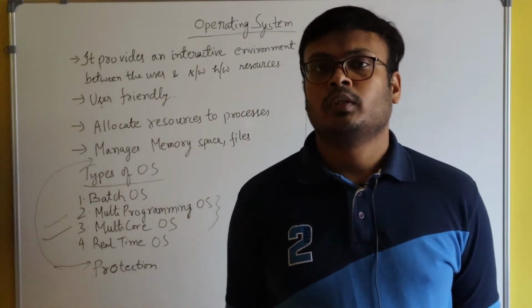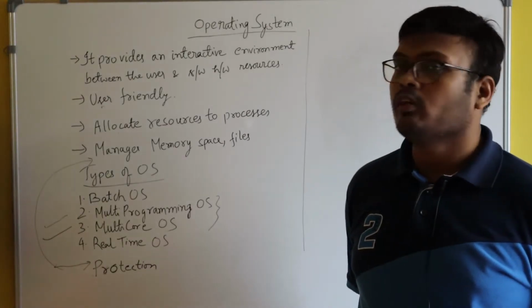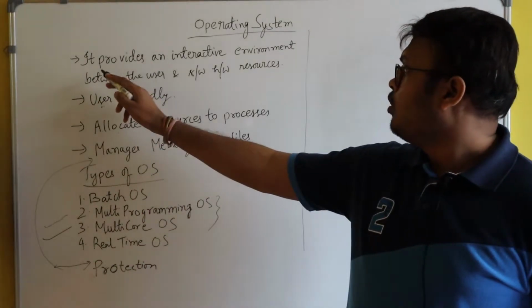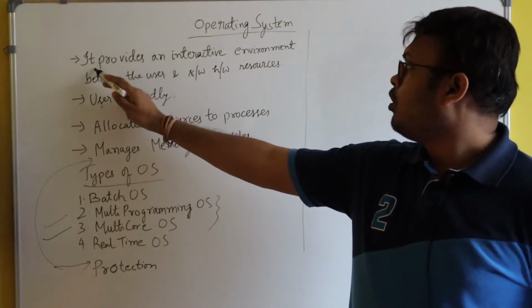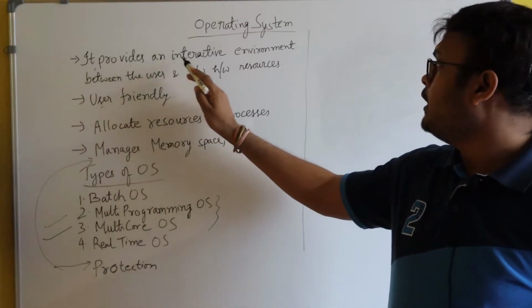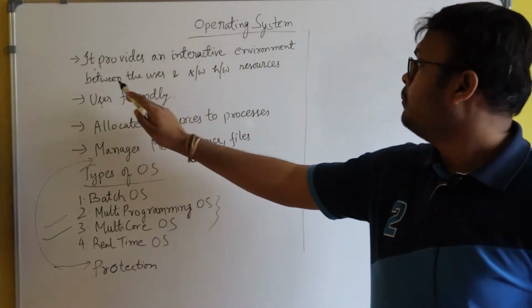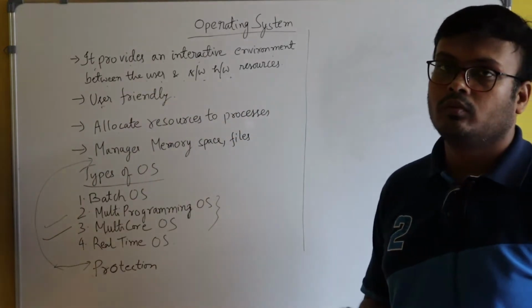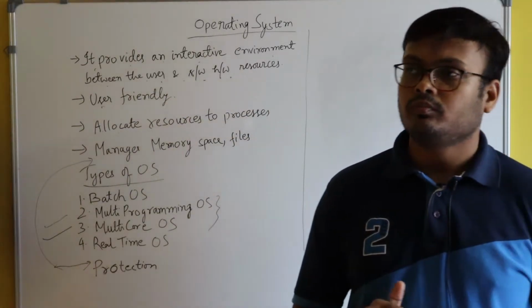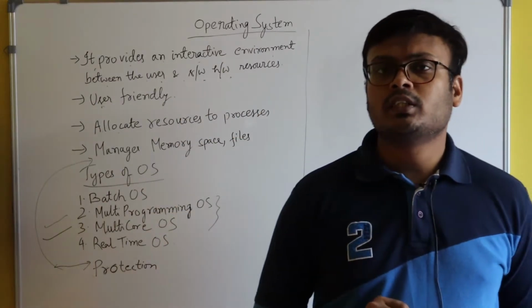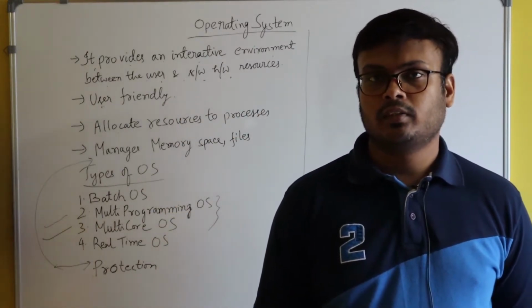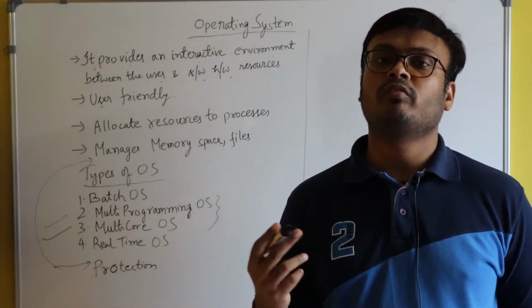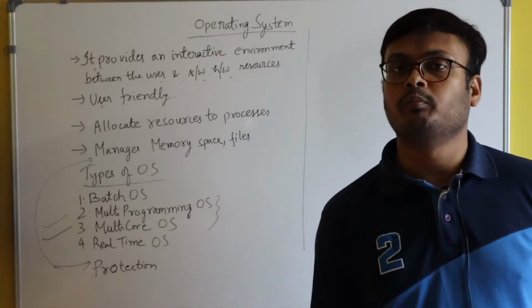So let's start with the formal definition of operating system. What is operating system? Just see here. Operating system provides an interactive environment between the user and the software and hardware resources. So here operating system acts as an interface with the help of which a user can interact with software as well as hardware resources of a computer.